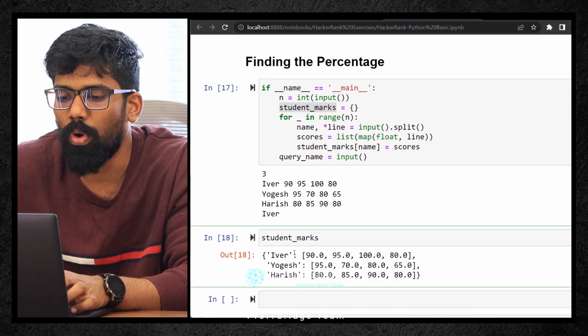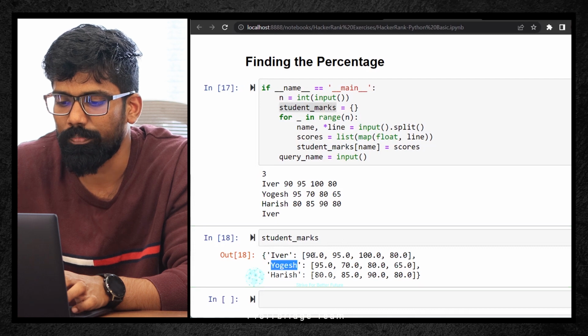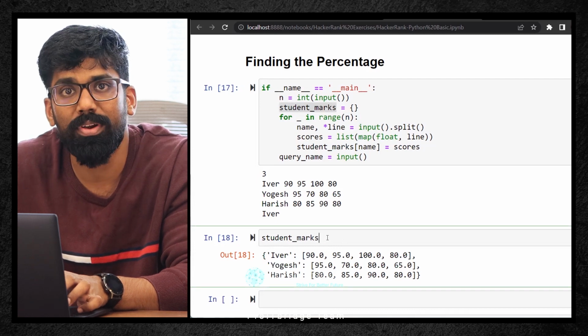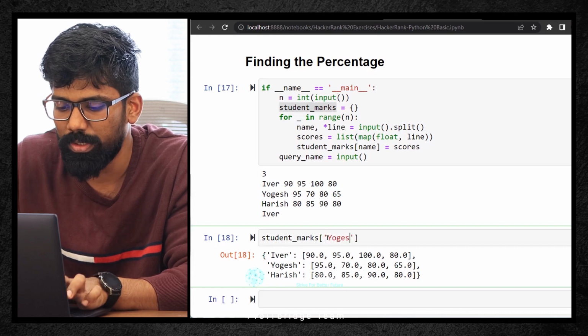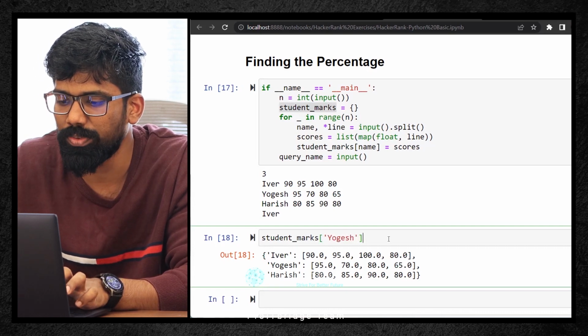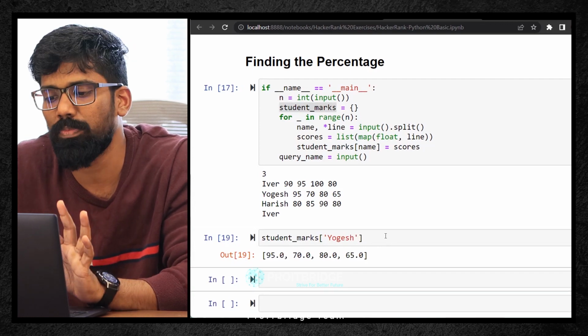Okay. Now if I wanted to take the values of, let's say, Yogesh, what I would do for data filtering, always we use square brackets. So I'm going to use square brackets with Yogesh inside. If I'm typing this Yogesh, I will get only Yogesh values. Remember this concept, we will be using it.